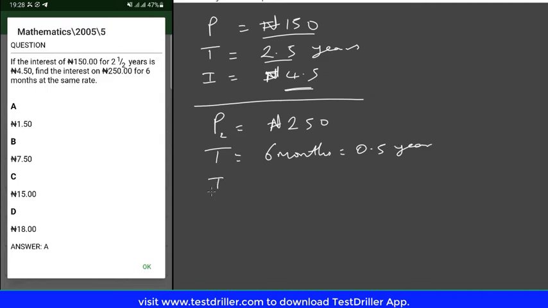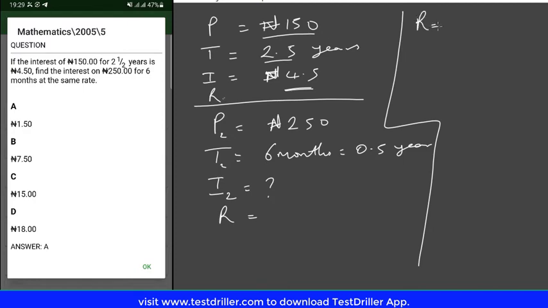Now they are asking us to find the second interest if we have the same rate, if the rate here is the same thing as the rate here, right? So it suggests that we need to figure out what the rate is here and apply that same rate here. So we're going to try to get the rate for this first scenario. From the previous slide, the rate can be calculated as 100 times the interest divided by principal times time.